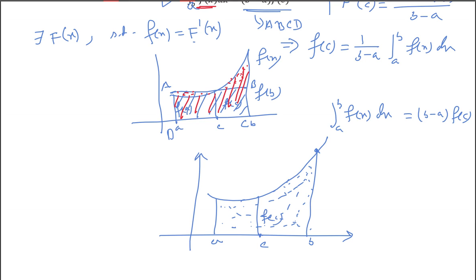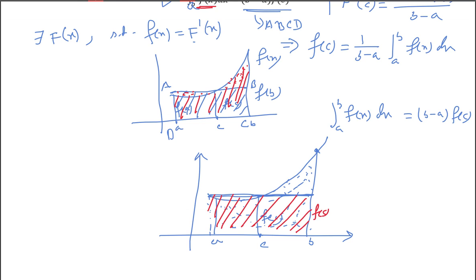And if we draw a rectangle passing through this point c, you see this rectangle, what will its area be? This is a rectangle. This will be your f(c).